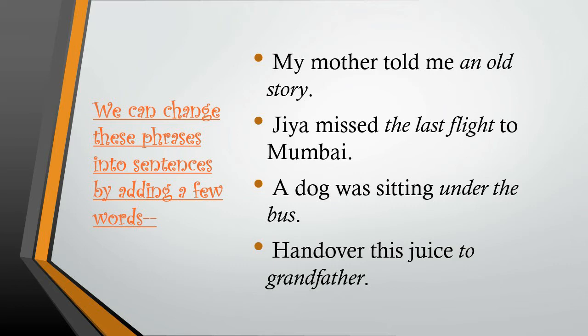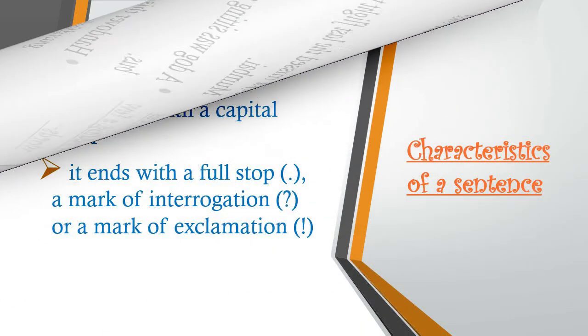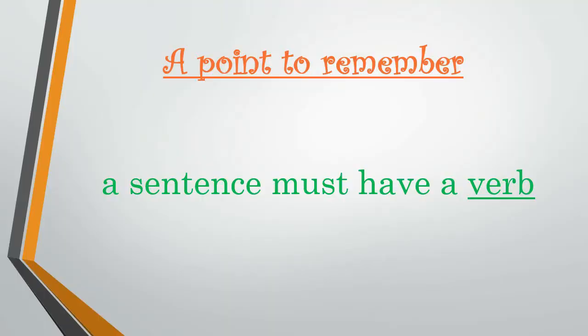And both of these are groups of words. One more point you need to remember here is that a sentence must have a verb. As the human body cannot work without a heart, likewise, a sentence must contain a verb. It is the heart of the sentence.